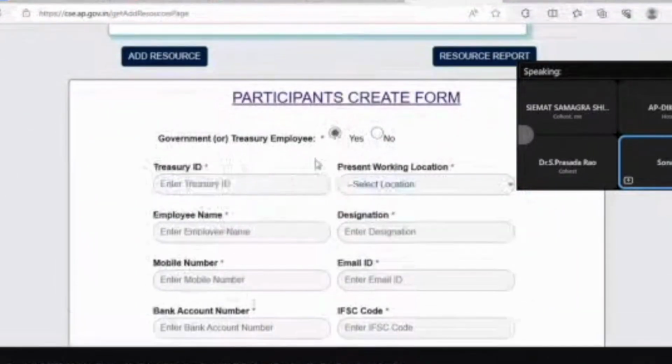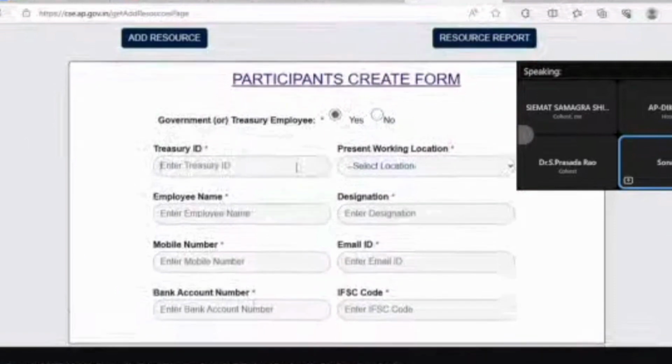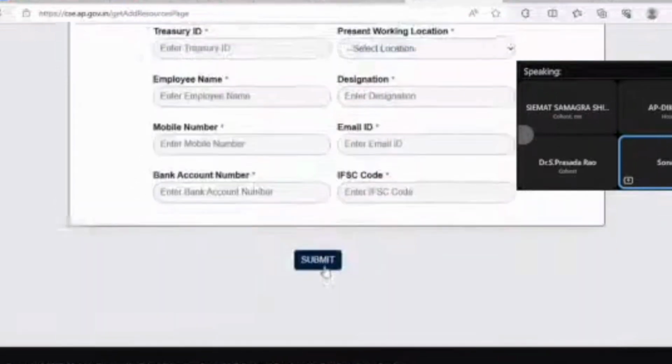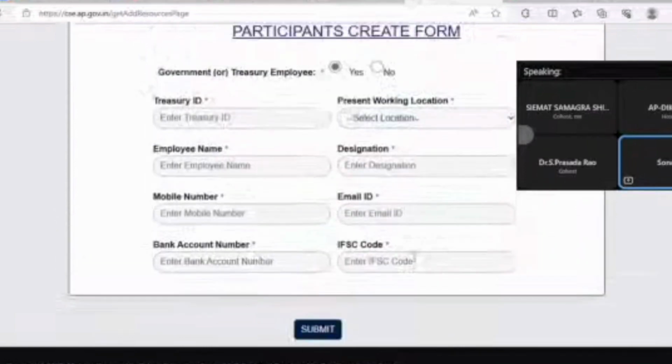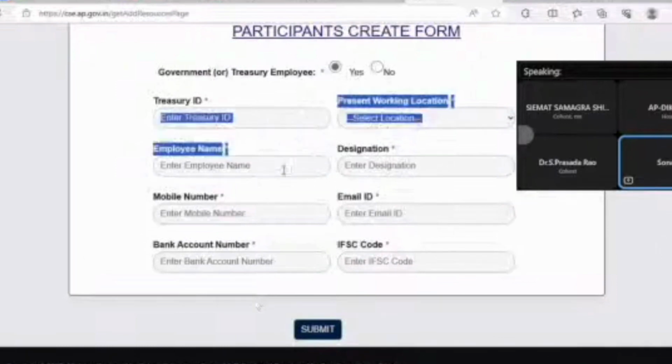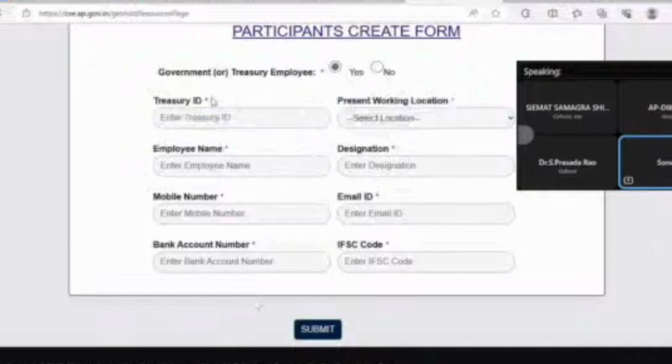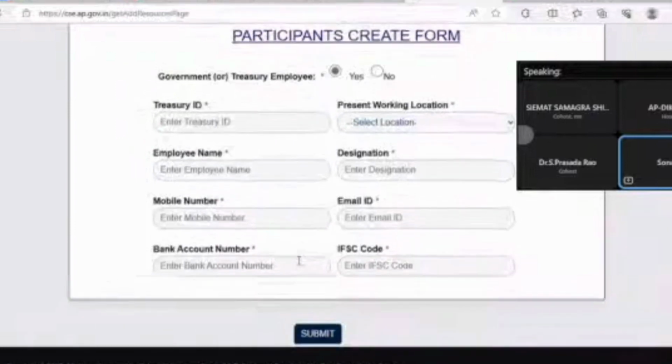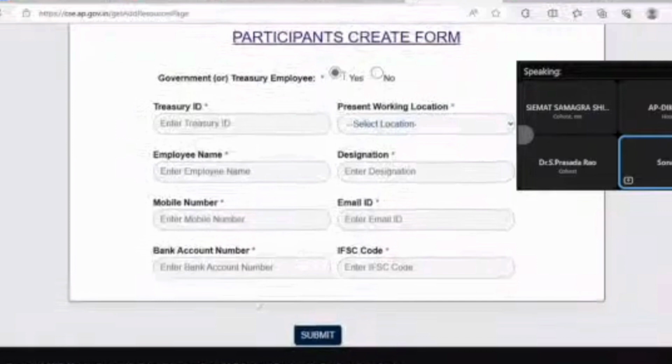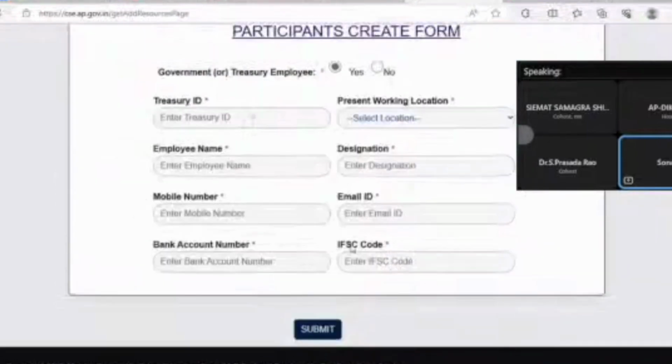as Durga ma'am already told, we have the teachers with us, right? So we have the treasury ID. So all the teacher data is mapped with this platform. Once you enter the treasury ID, this whole data will be auto-populated. So once it is auto-populated, you can click submit. If it is not auto-populated and maybe there is some glitch or some gap, kindly fill in the data. And everything will be in caps. So kindly fill in the data, don't leave it blank. You can't even leave it blank because everything is mandatory. You can't submit the data without filling it in. So this is the participant detail form. Whoever is participating, please fill in their details.